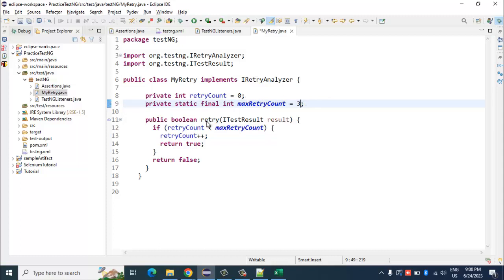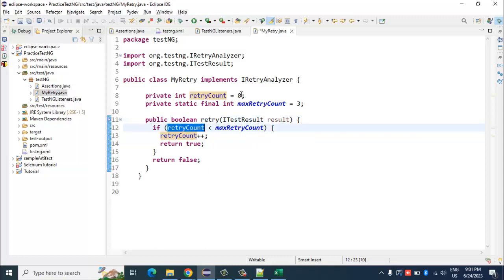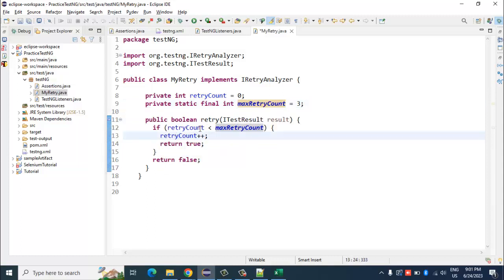This method will be called whenever a particular test has failed, and it will count how many times it has retried that failed method. The retry count initially is 0, so it first checks whether 0 is less than the maximum retry count, which is 3. If yes, it goes inside, increments the retry count value, and does this until the condition returns false.